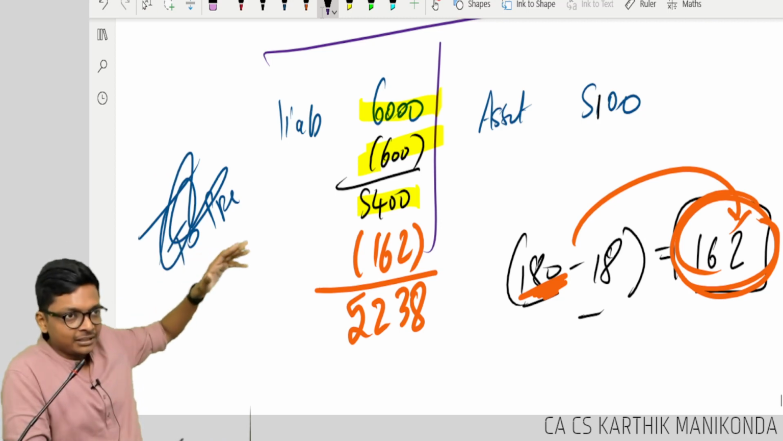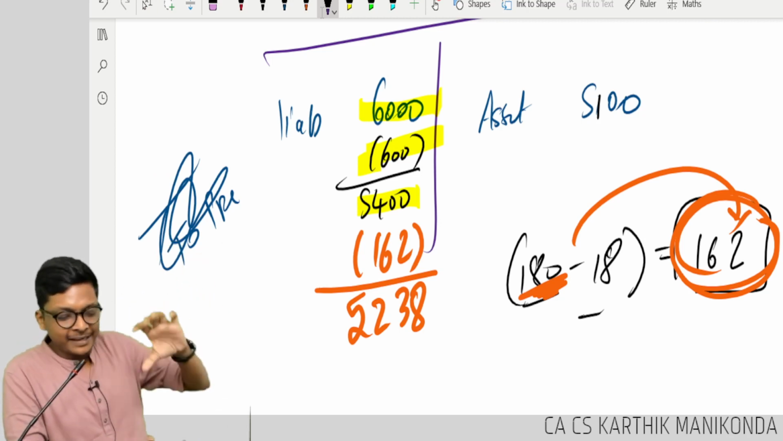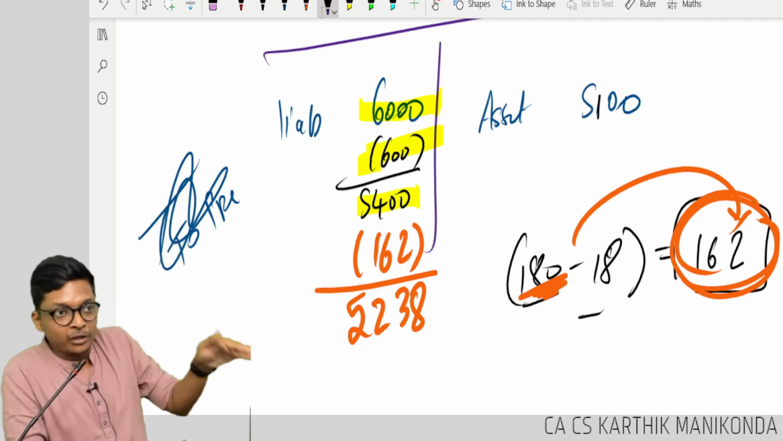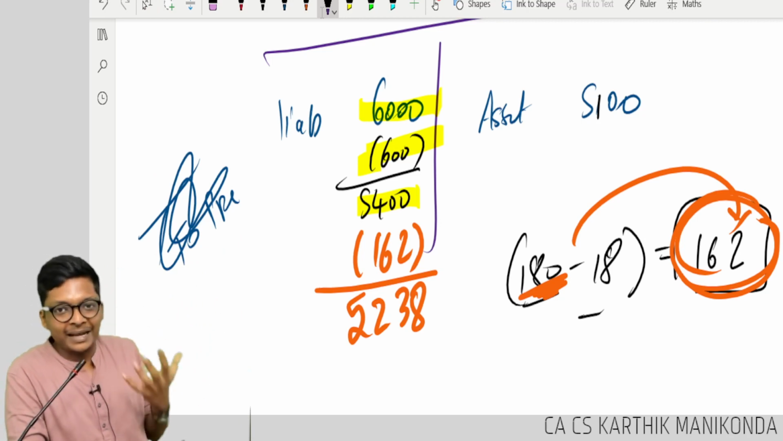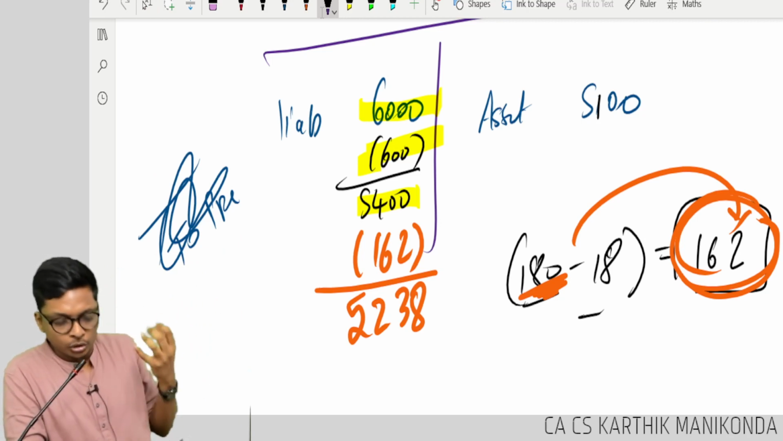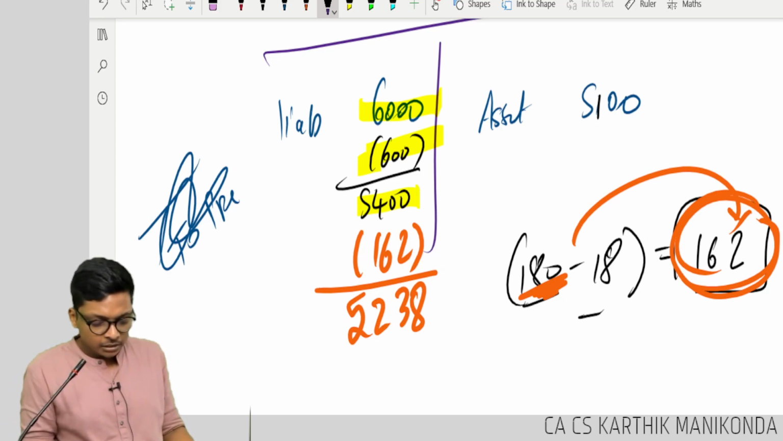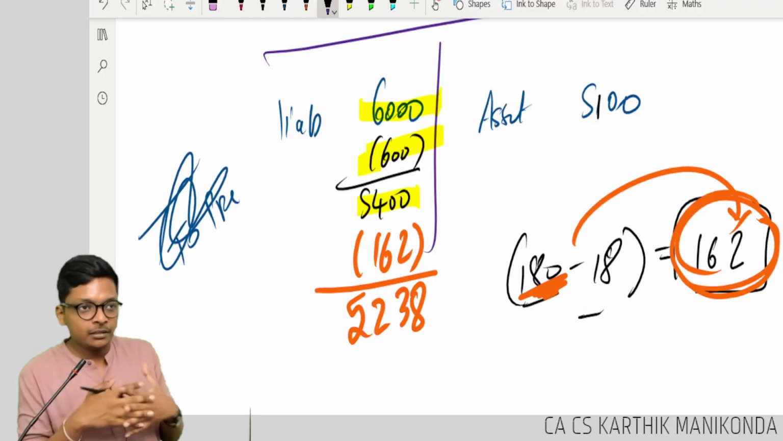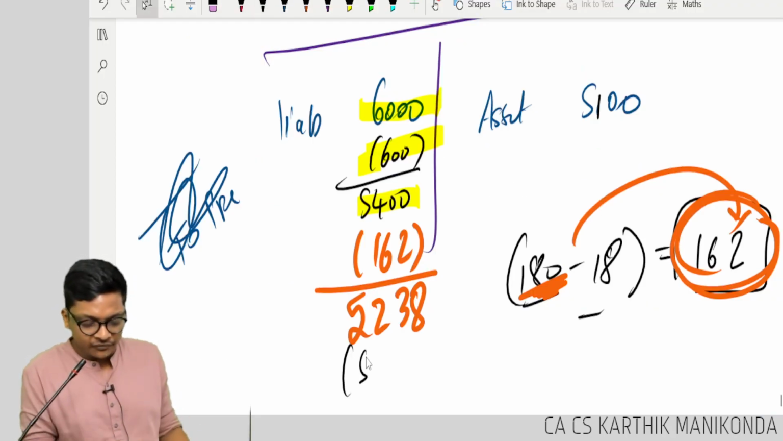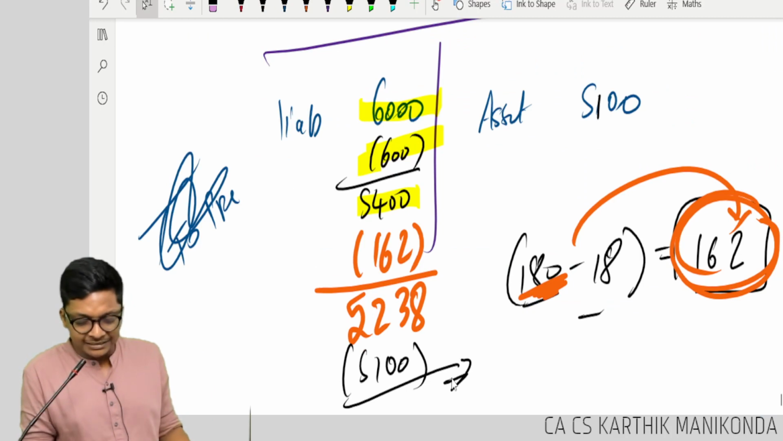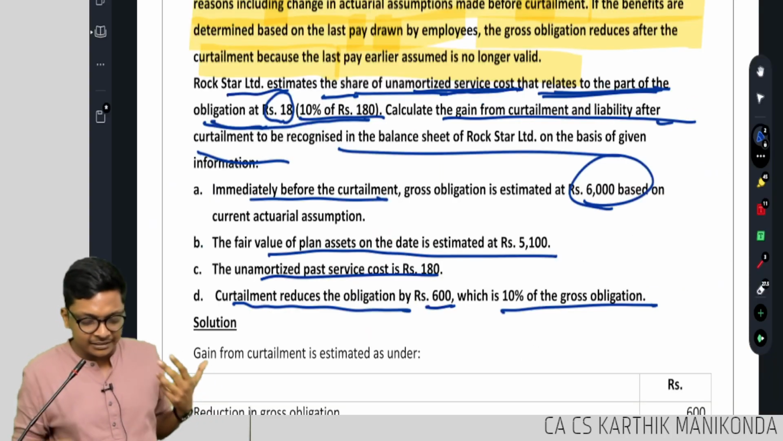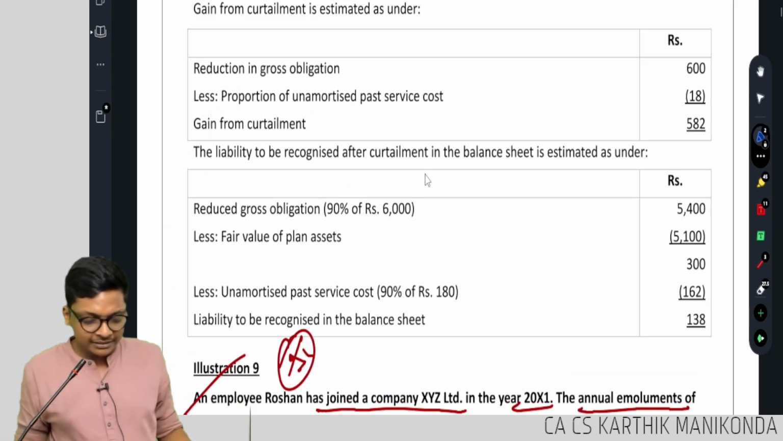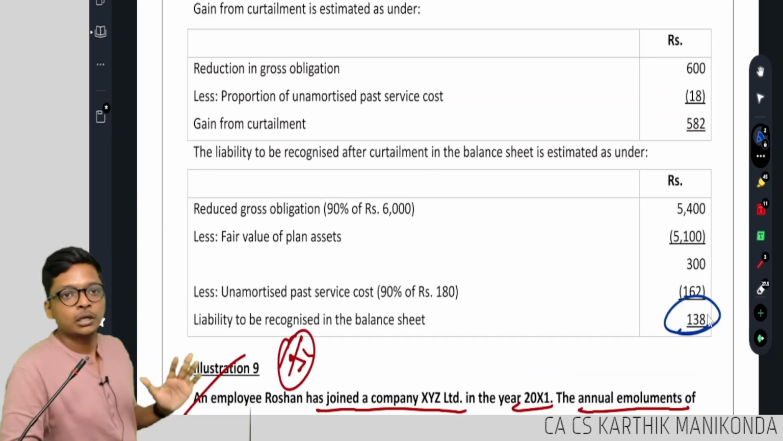So let me again repeat. Liability was 6,000. It reduced by 600. Remaining is 5,400. In that I am amortizing 162. My balance liability is 5,238. Anything related to assets, reduction of assets? Nothing. So I should set off asset and liability. Reduce 5,000. So balance liability is, I don't know if it's correct, guys, 138. Let me go check. Yes, liability to be recognized is 138.